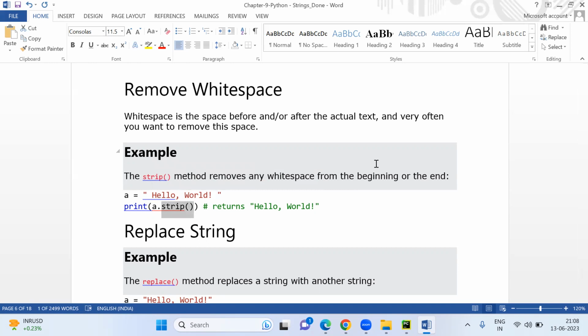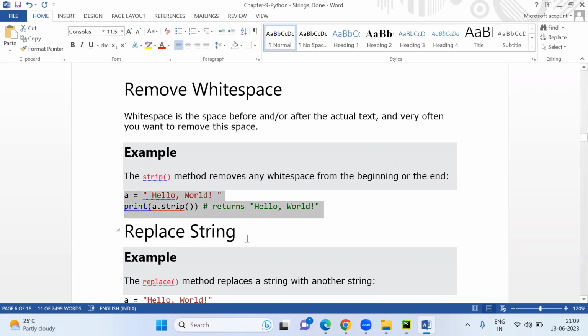Like the trim function, you can say the strip method is the same. So the strip method removes any white space from the beginning or the end. You can remember the strip method with the trim function from SQL, guys. You just say strip, trim, and you will be able to remember it. Okay, a is equal to hello world. Print a dot strip returns hello.